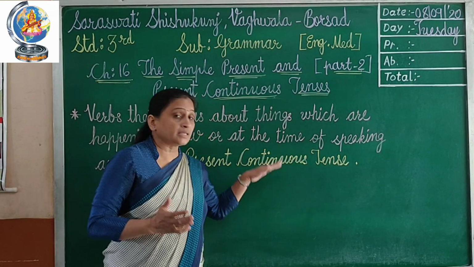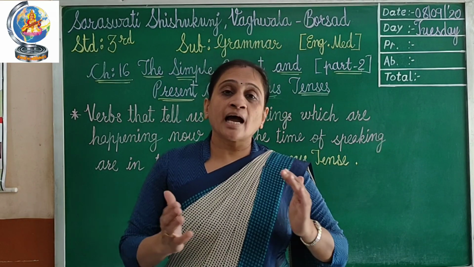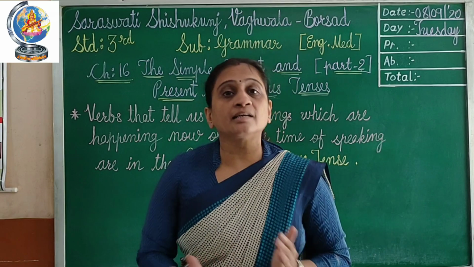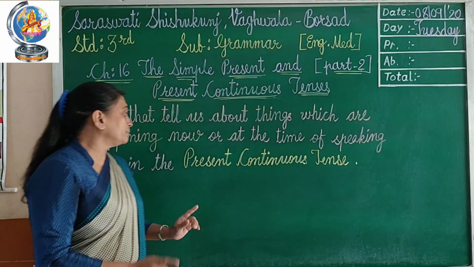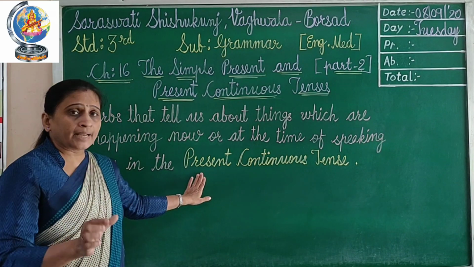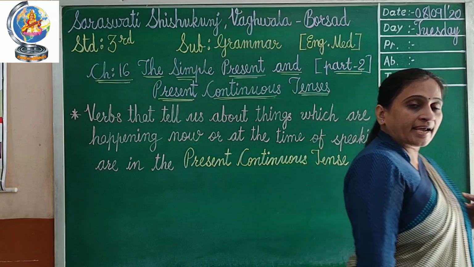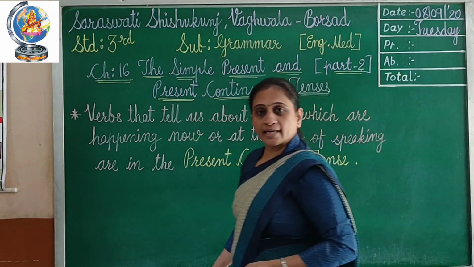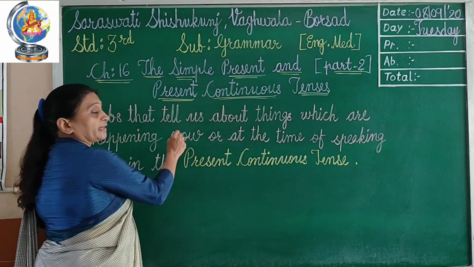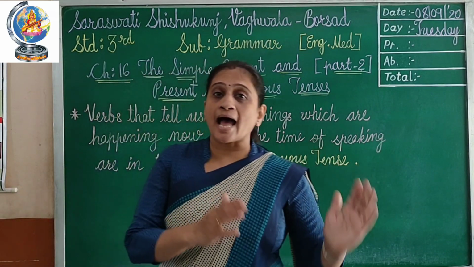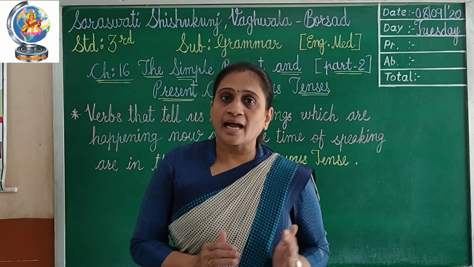Continuous means right now the actions happen continuously, at the time of speaking. Suppose ma'am is walking, ma'am is writing. So this is the present continuous tense because it is happening, continuously doing the task.